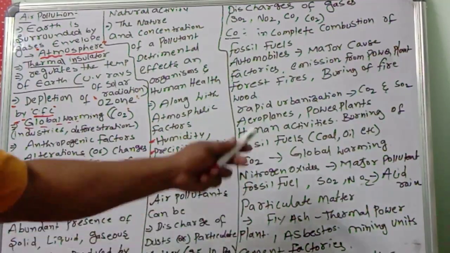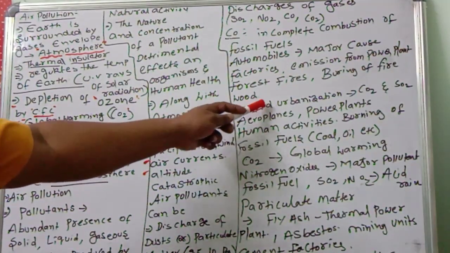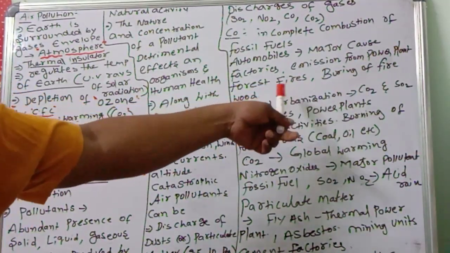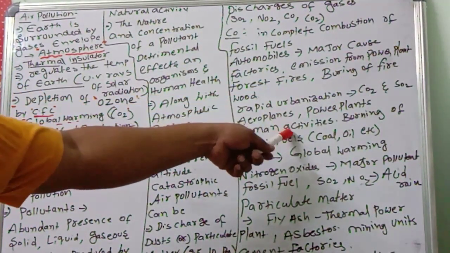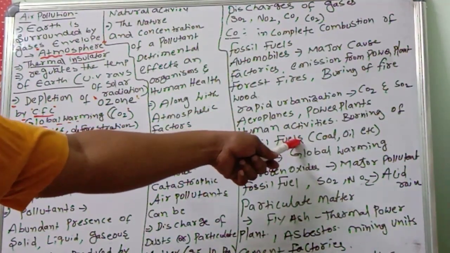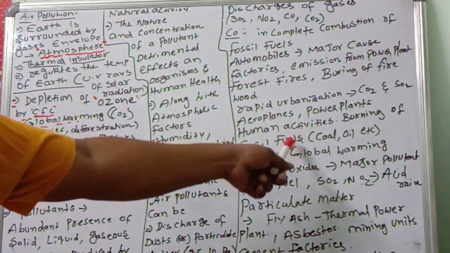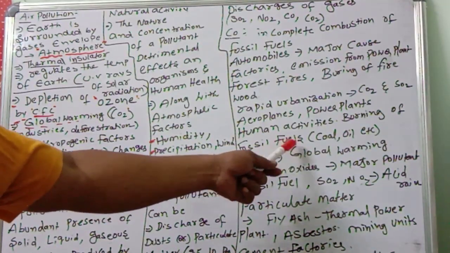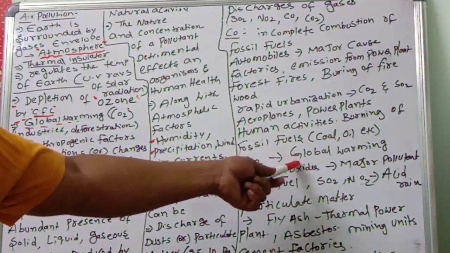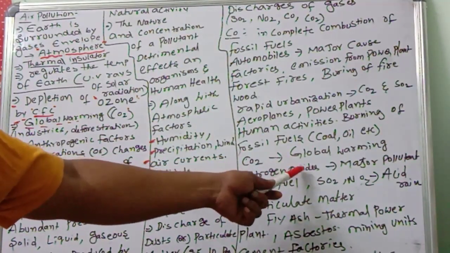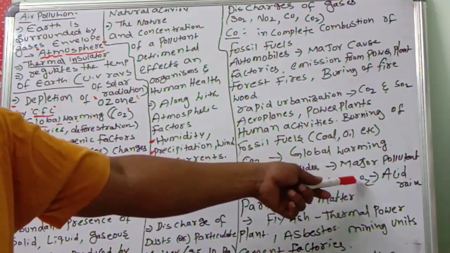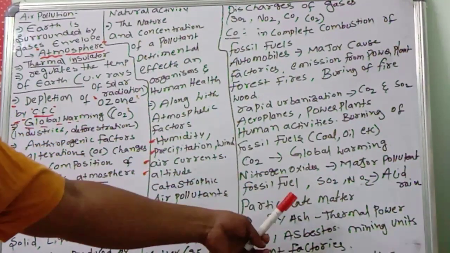And rapid urbanization, developmental factories and industries lead to carbon dioxide and sulfur dioxide. Aeroplanes, power plants, human activities, and burning of fossil fuels, coal, oil etc. lead to carbon dioxide. Increasing carbon dioxide causes the greenhouse effect, which leads to global warming. Nitrogen oxides are also major pollutants coming from fossil fuels. Sulfur dioxide and nitrogen oxides cause acid rain.